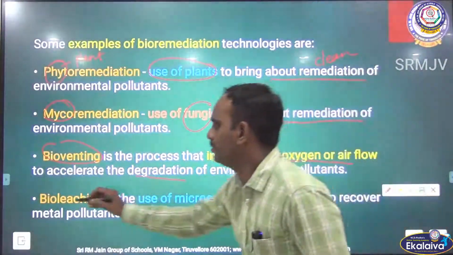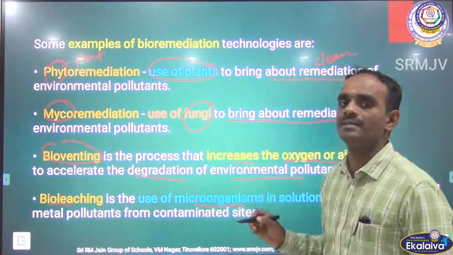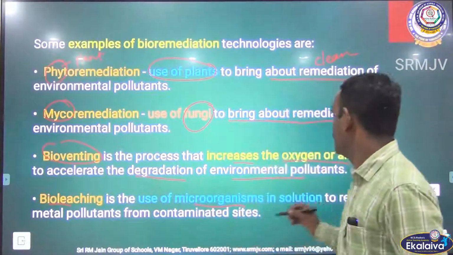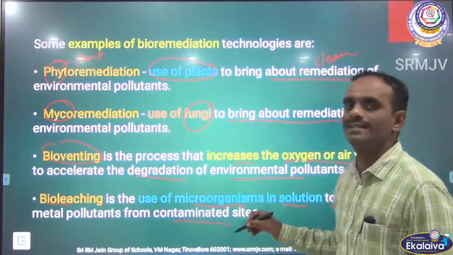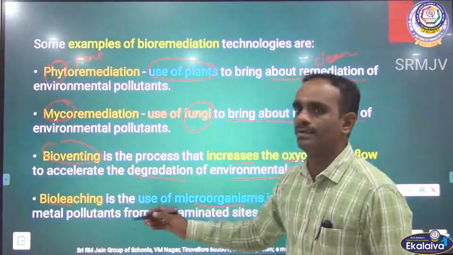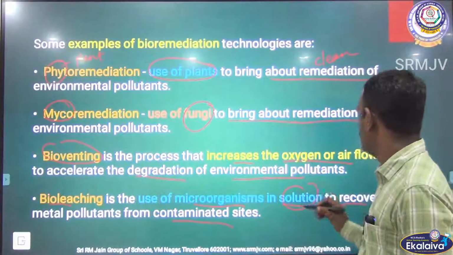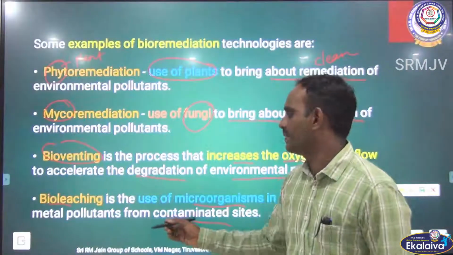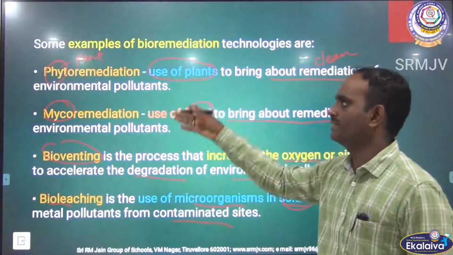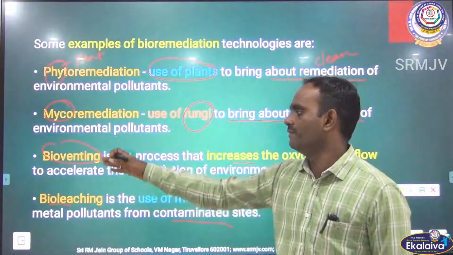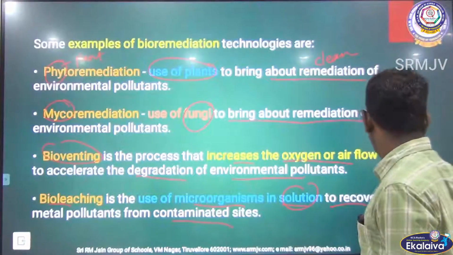The fourth one is bioleaching. Bioleaching is nothing but the use of microorganisms, microbes in solution form, to recover the metal pollutants from contaminated sites. So bioleaching is a process of using microorganisms in liquid, in solution form, to recover the metal pollutants from the contaminated sites, that is called bioleaching. Sometimes these are asked in 2 mark questions: what is bioventing, what is bioleaching, like that. Okay. So please listen very carefully.